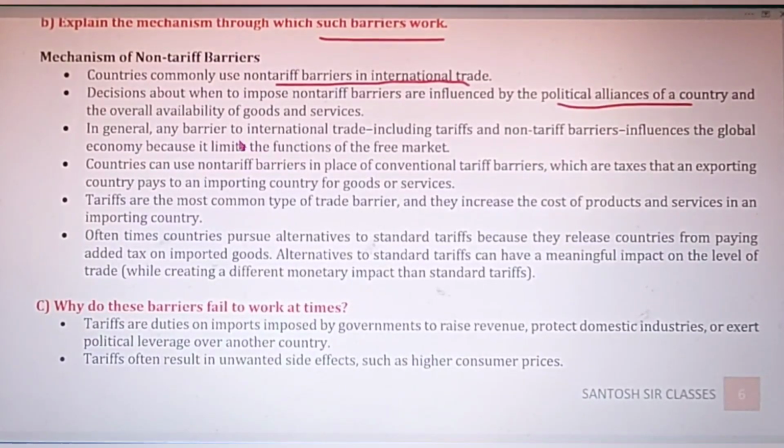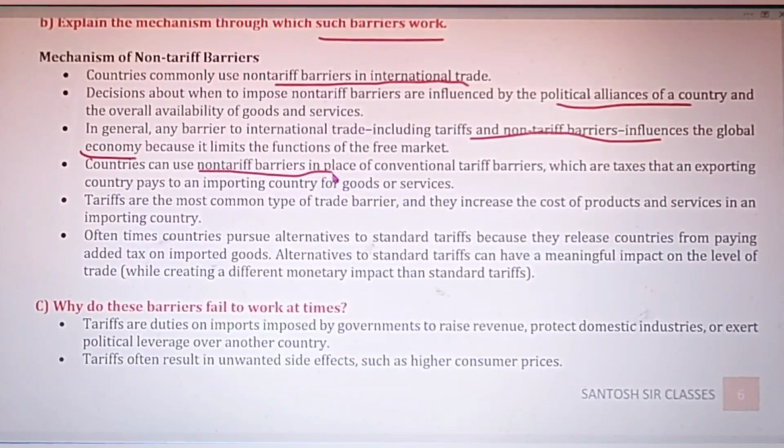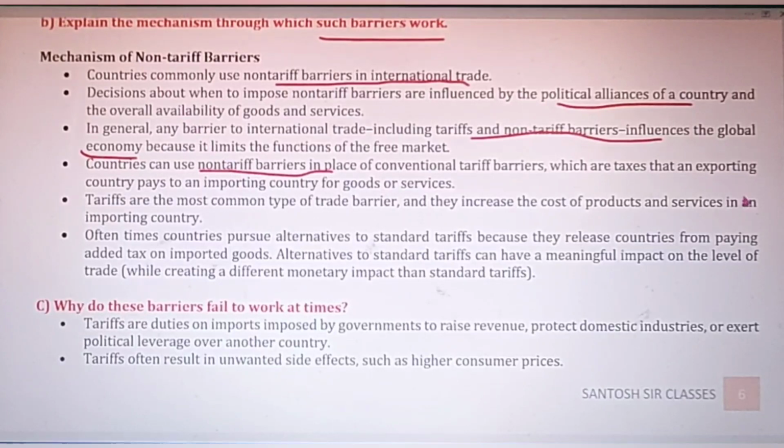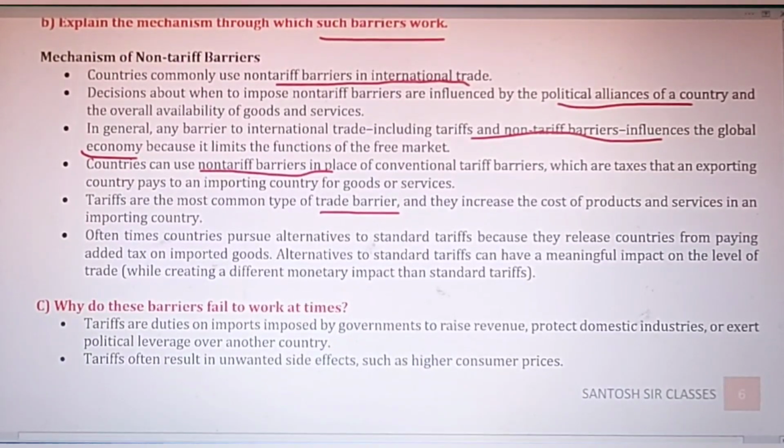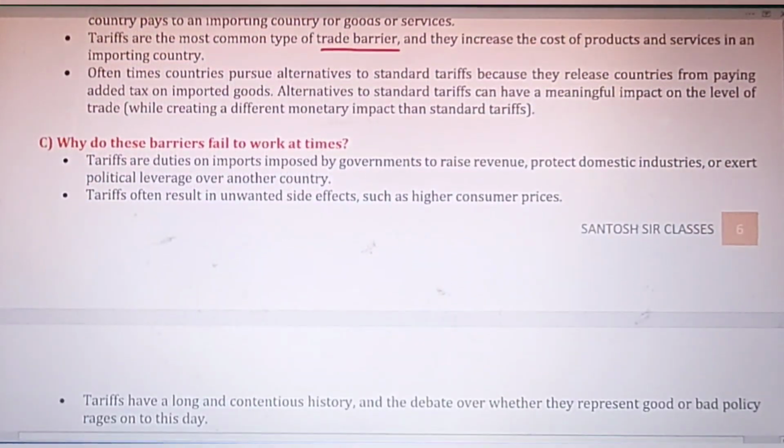And in general, any barrier to international trade, including tariff and non-tariff barriers, influence the global economy because it limits the functions of the free market. And countries can use non-tariff barriers in place of conventional tariff barriers. These are better non-tariff barriers, and tariff are the most important common type of trade barriers. And as far as possible, these barriers should be removed so that international trade can take place smoothly.